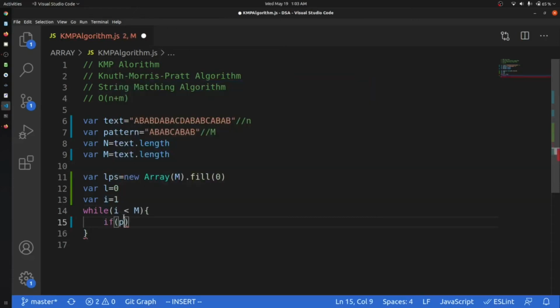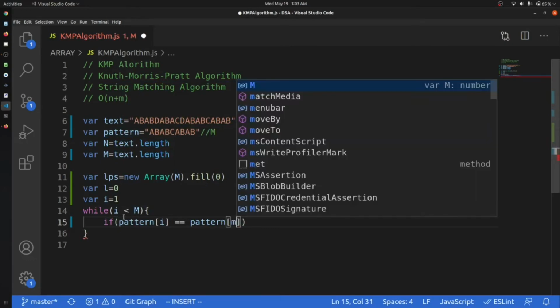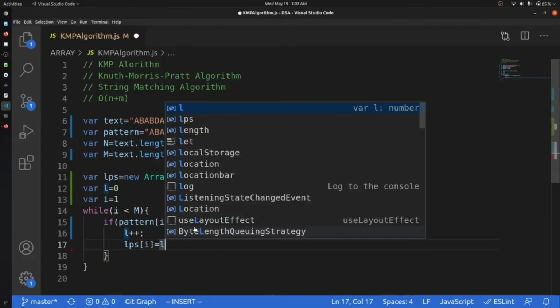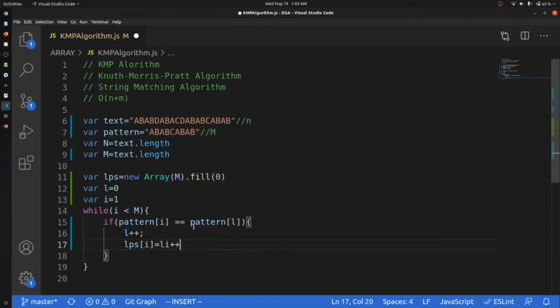So we will just check is pattern at I double equal to pattern at m, sorry, at L, because it is the 0th. Okay, pattern at L. Okay, then what we will do, we will just increase the size of L because we have to move forward, and we will just give this LPS value as L. That is because the starting element will be 0, we will have LPS be 0, so we are assigning that to 0, and now we are increasing the I.